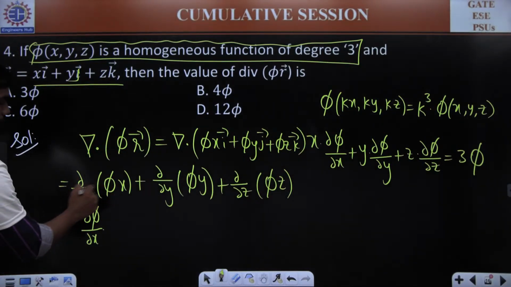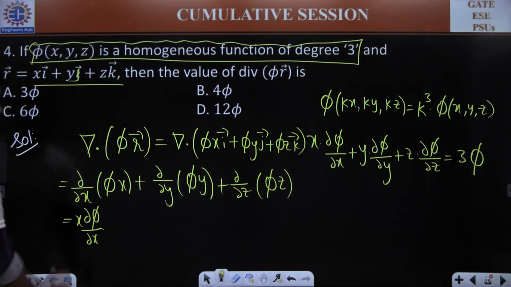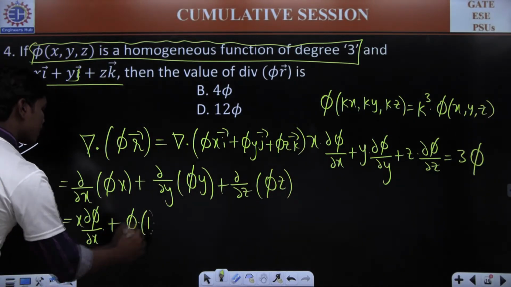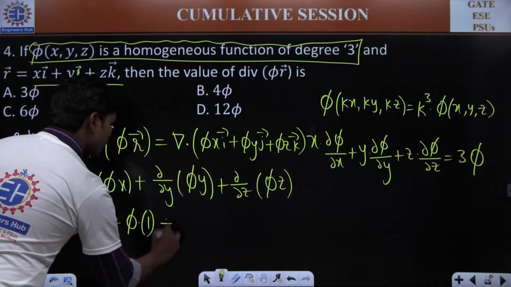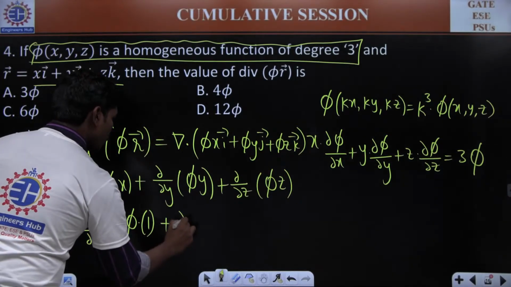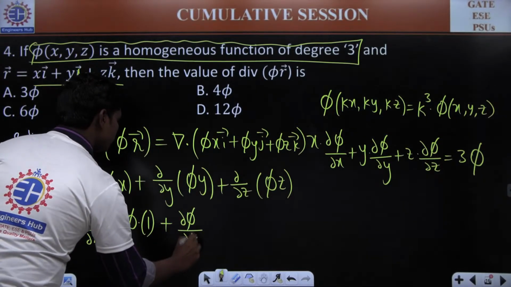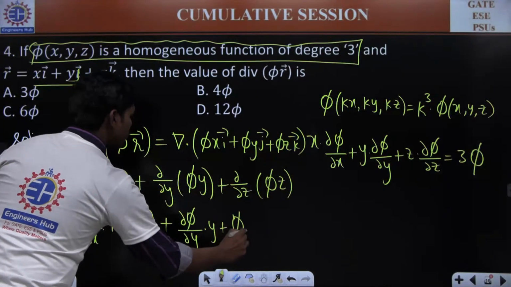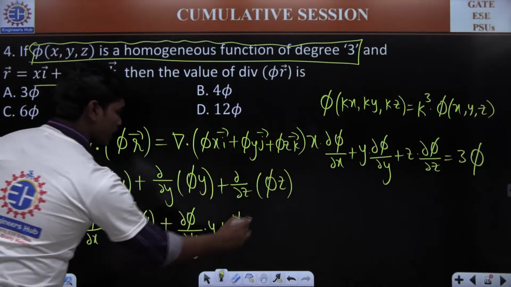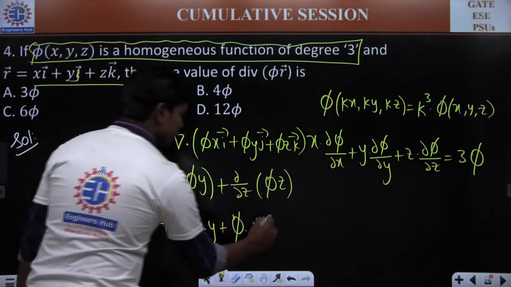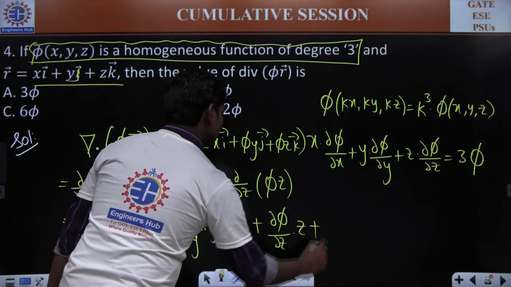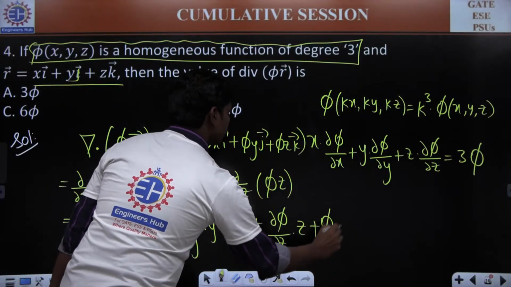Whenever you are treating this x as a constant, you can write x into dou phi by dou x plus phi into 1. Okay? Similarly, dou phi by dou y into y plus phi into dou by dou y of y, which is 1 again. So plus similarly here dou phi by dou z into z plus phi into 1. This is what we can have.